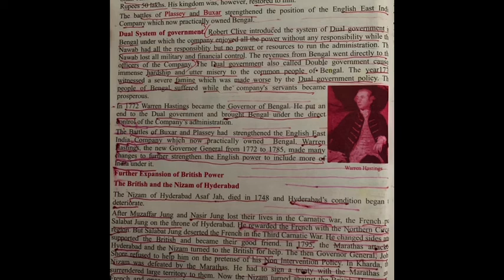So the Battle of Buxar and Plassey strengthened the power of the English East India Company, and converted the East India Trading Company into a ruler in India. And later, from 1772 to 1785, Warren Hastings made many changes to strengthen the power of the English East India Company and bring more territory of India under their control.